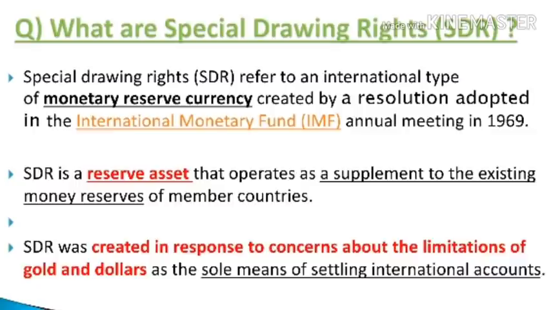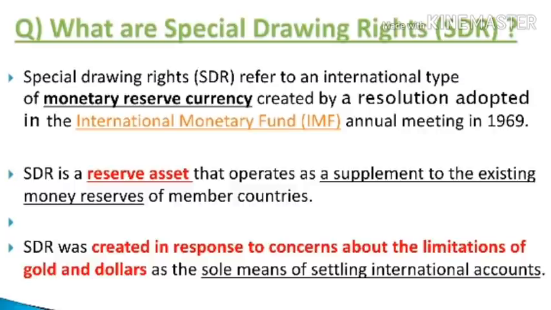It is not a currency in itself. They represent a potential claim on the currencies of IMF member states for which they may be exchanged.